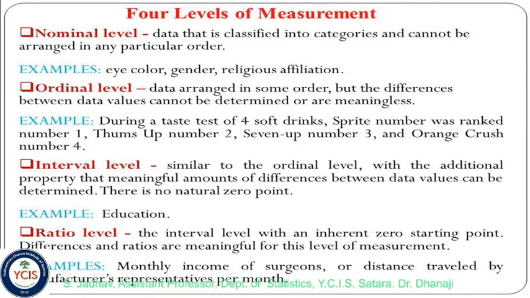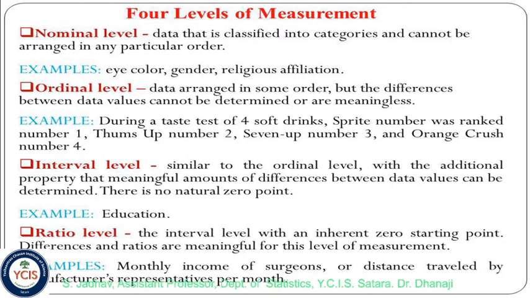There is no meaning to the difference between the first rank and second rank. On some basic characteristics we give rank first to Sprite and second to Thums Up, but there is no exact difference between Sprite and Thums Up. That is called the ordinal level. Order is important, but the difference between the order is meaningless.